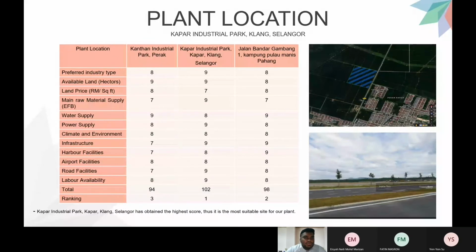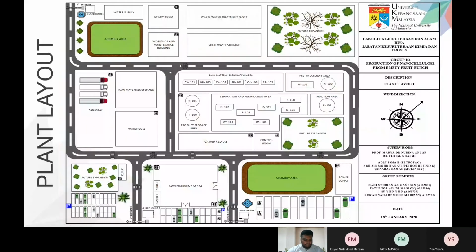With that order, Kapal Industrial Park Kapal Kelang Selangor holds the highest ranking with a score of 102. So Kapal Industrial Park Kapal Kelang Selangor is chosen as our plant location. The pictures are attached as proof of the location. And also for the plant layout, the cost, operation, safety, plant expansions, space utilization, and also the general consideration have been considered. And when designing the plant layout, we have considered the wind direction. We also have sufficient parking, washrooms, prayer room, canteen, administration office, and assembly area included.